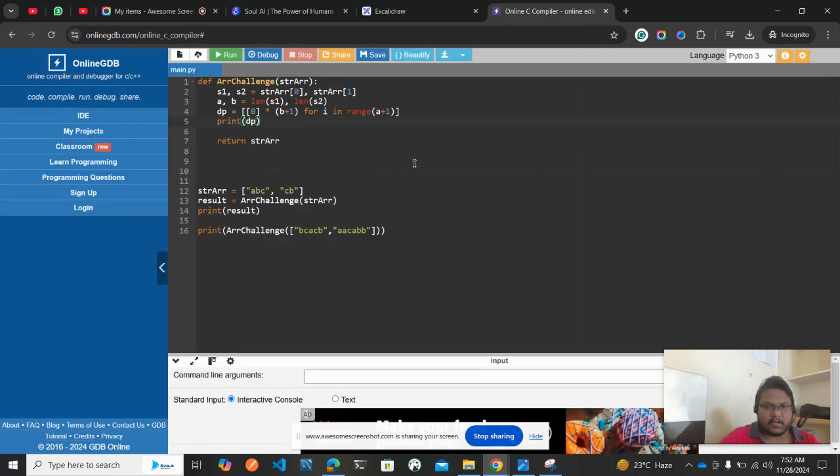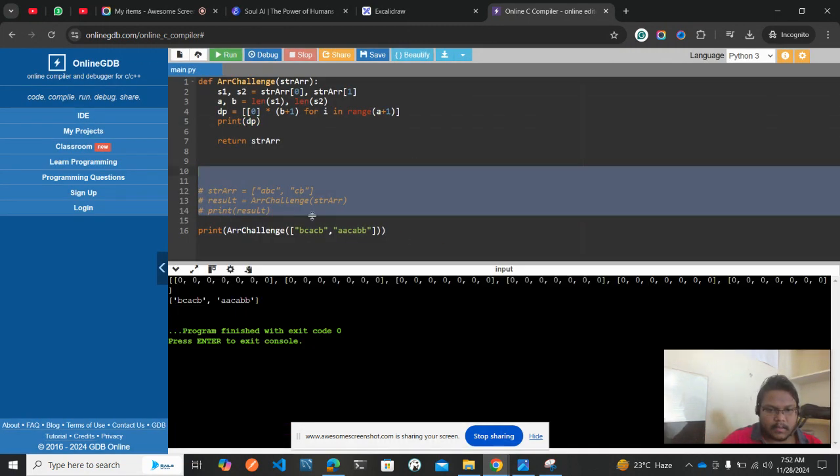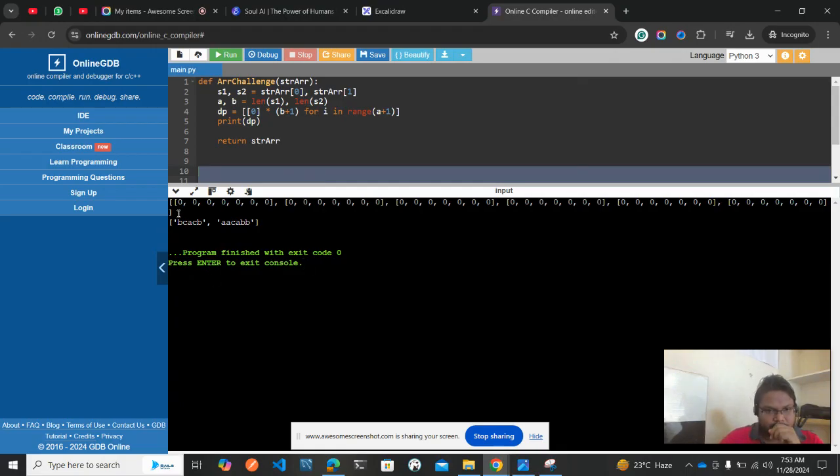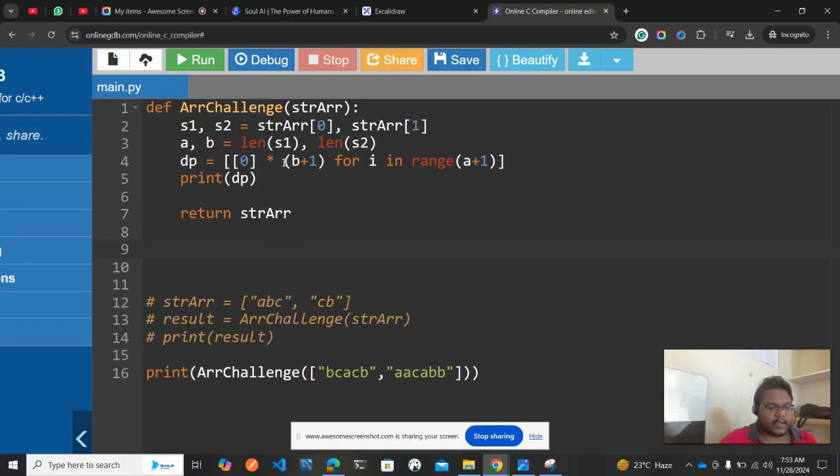In case I click on dp, here I have 5 characters and you will be getting 1, 2, 3, 4, 5, 6. This is a 6. The second string is 6, and every row will be having these 6 zeros, based on the length of the second string. All good. Next, we need to iterate over these two strings.